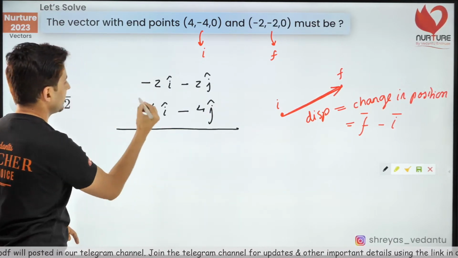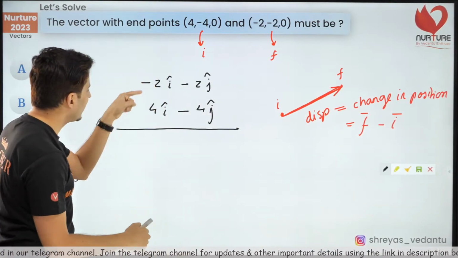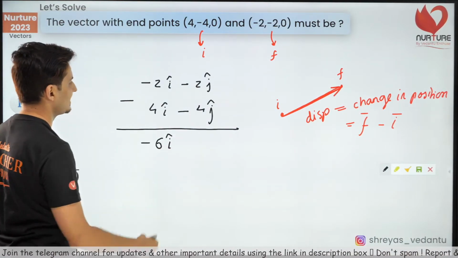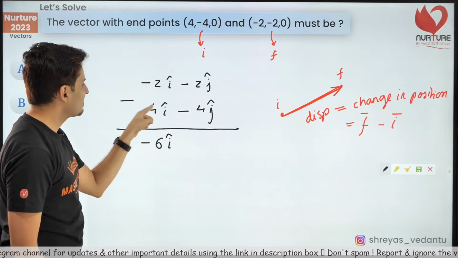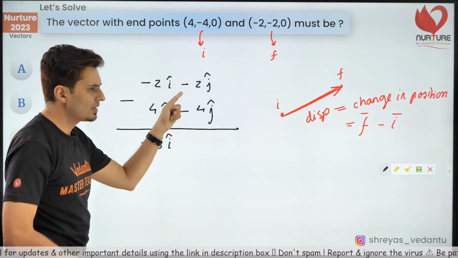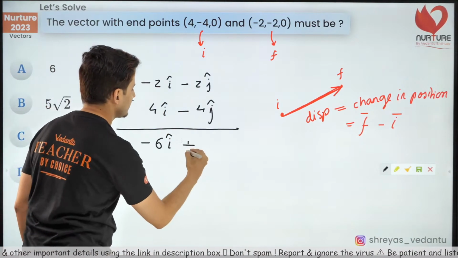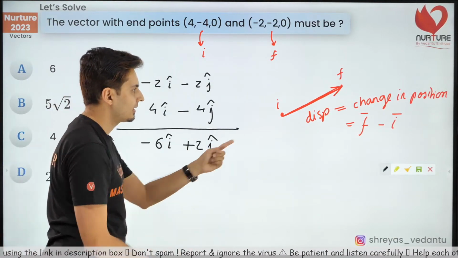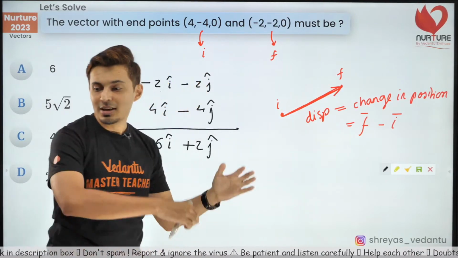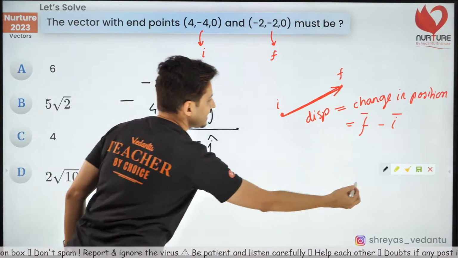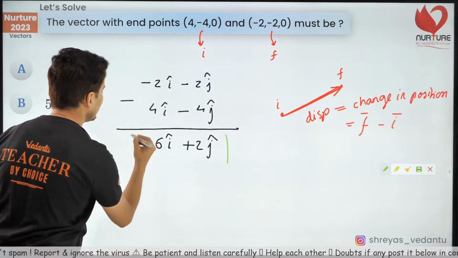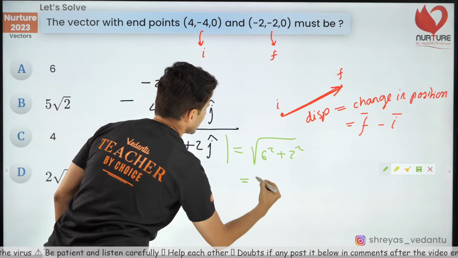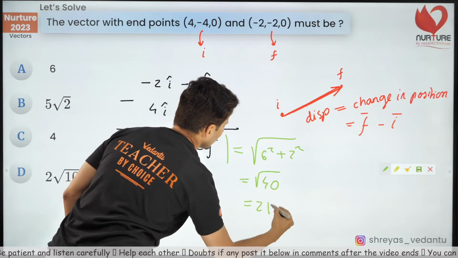So now just subtract the two. Minus 2 minus 4, how much is it? It's going to be minus 6 i cap. And minus minus is plus, so minus 2 plus 4 is going to be plus 2 j cap. Now this is the displacement vector. Just take the modulus of that. What will be the modulus of this? It's going to be the root of 6 square plus 2 square, which is root 40, which is 2 root 10.